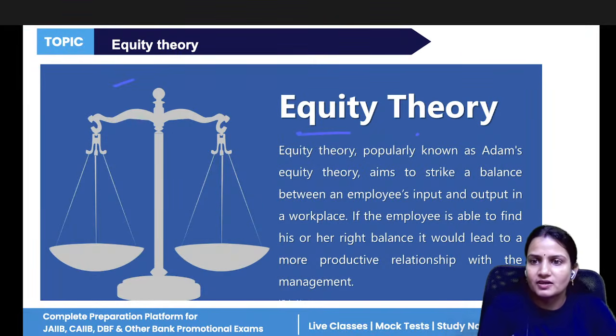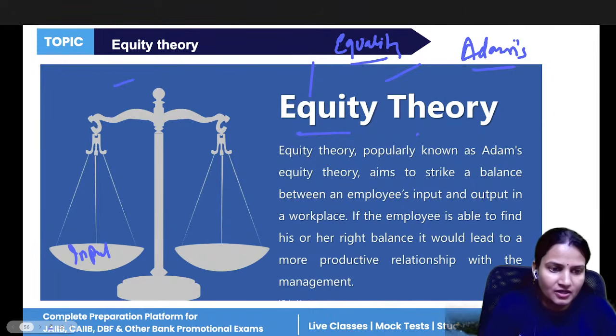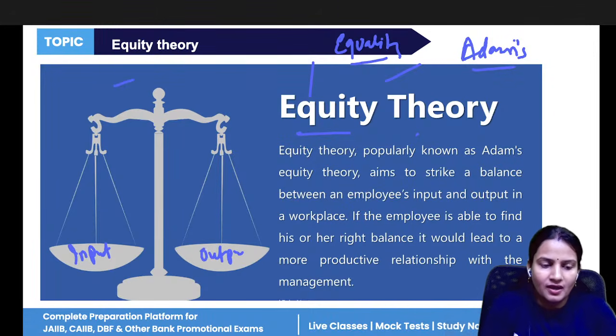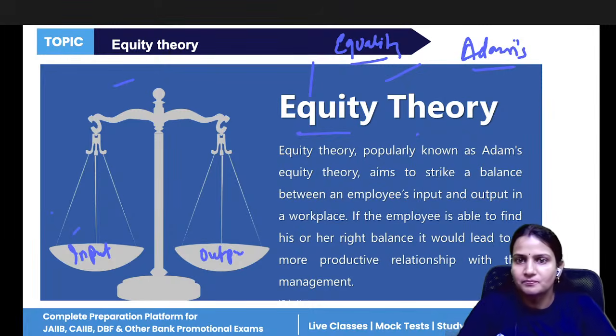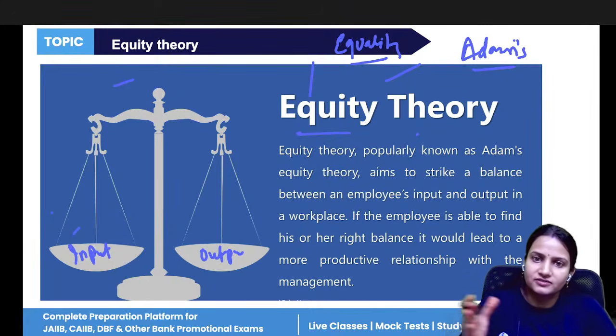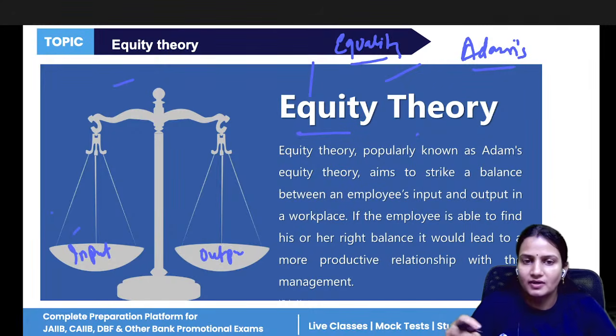Now, equity theory given by whom? Adams. So that is why it is known as Adams' equity. Equity relates to equality. Equality means the input should be equal to the output. How much input you are giving in the company, if you are getting exactly the same output, then only it is good for you as well as for the company.